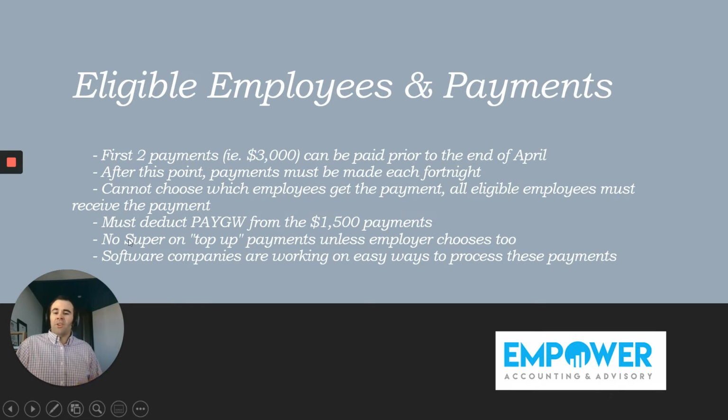On the $1,500 a fortnight payments, you must deduct the pay-as-you-go withholding from those payments. It's effectively just like a normal wage payment where you withhold tax, but there is no super on any top-up payments. So if you currently pay your employee $1,000 a fortnight and you're now paying them the $1,500, you don't need to pay the super on that extra $500.